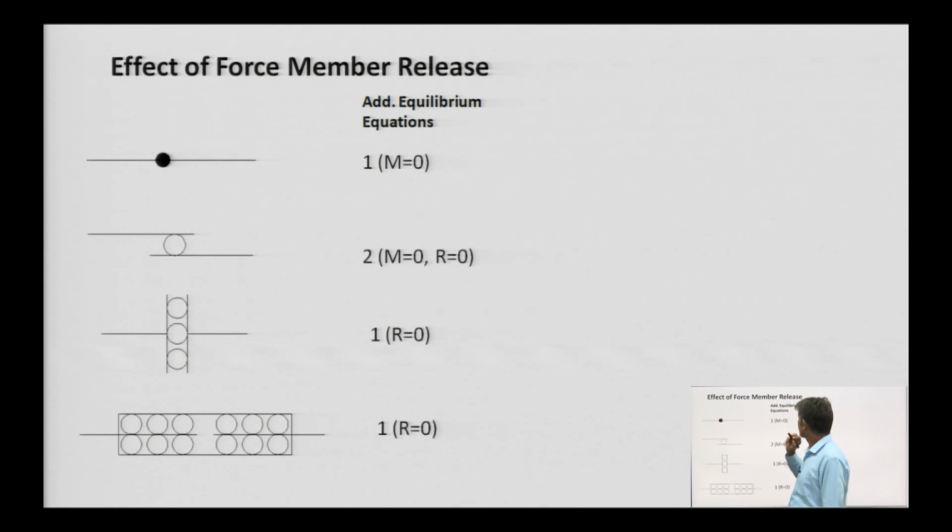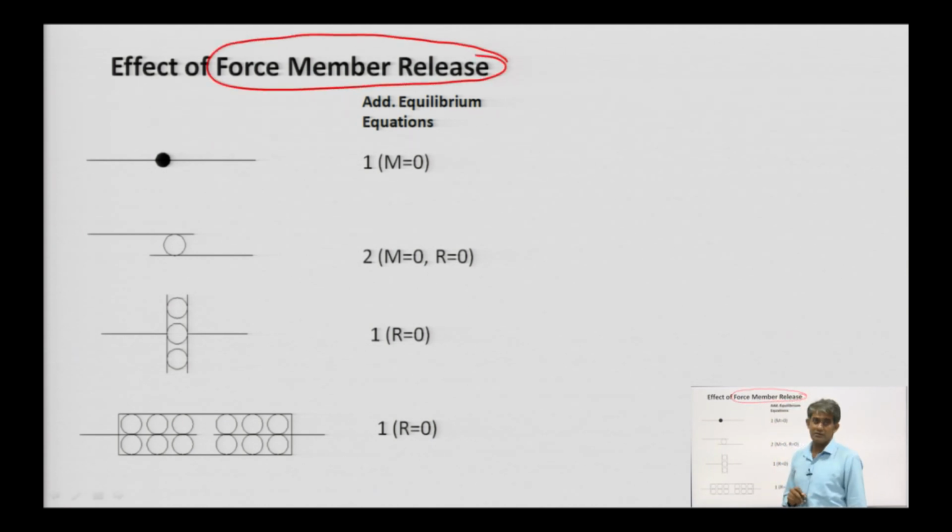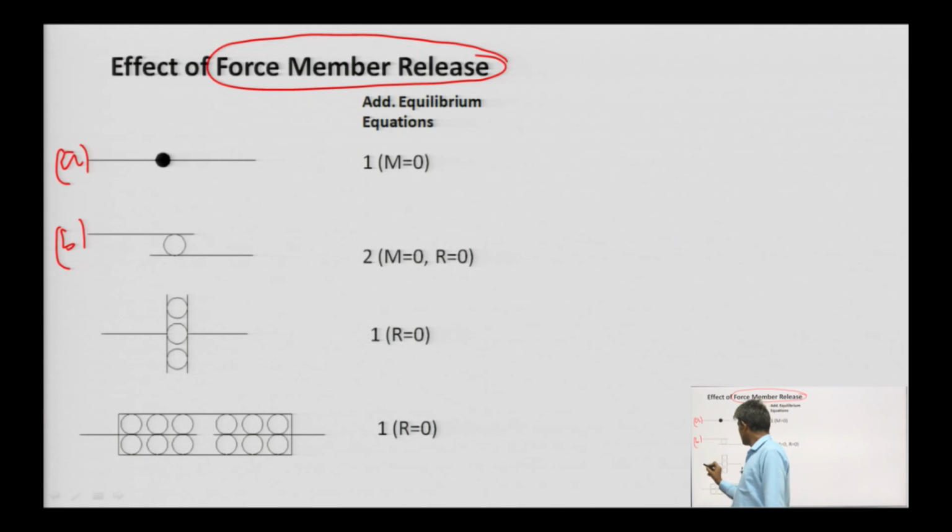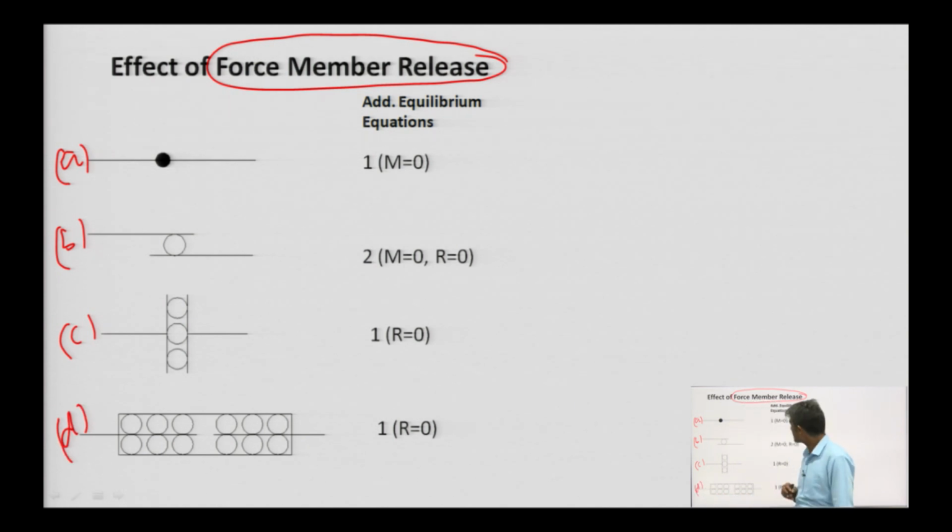Let us consider force member releases. If within the structure any type of force release member is present, like an internal hinge, like this one, a shear release, like a slider, then definitely additional kinematic indeterminacy will be there, and I am writing it as the sum of r dash.